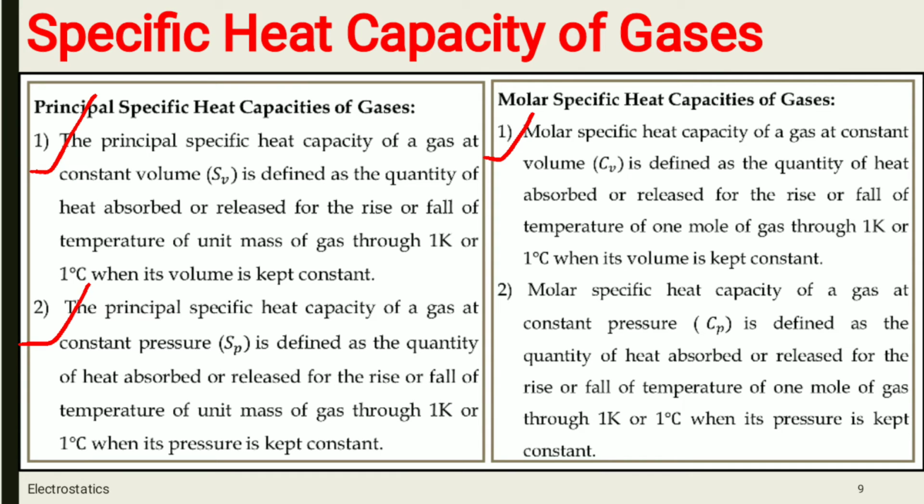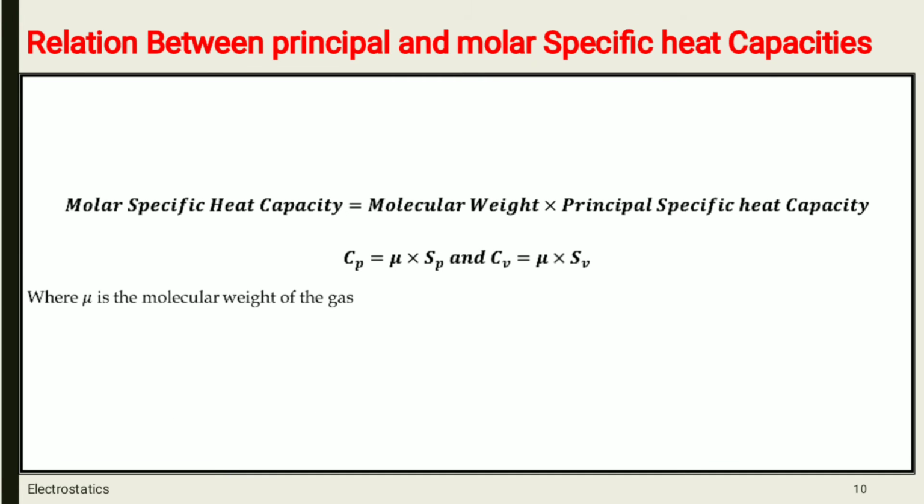Then we will see the next point, which is the relation between principal and molar heat capacities. This relation is given directly: the molar specific heat capacity of gases is equal to molecular weight times principal specific heat capacity.